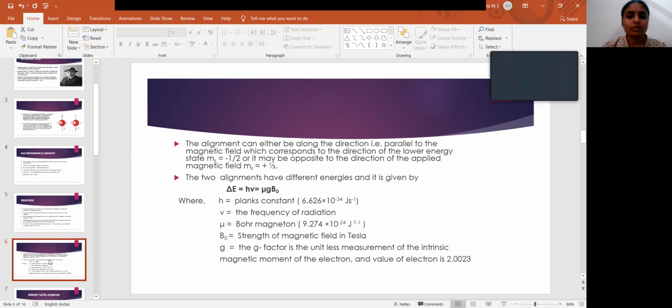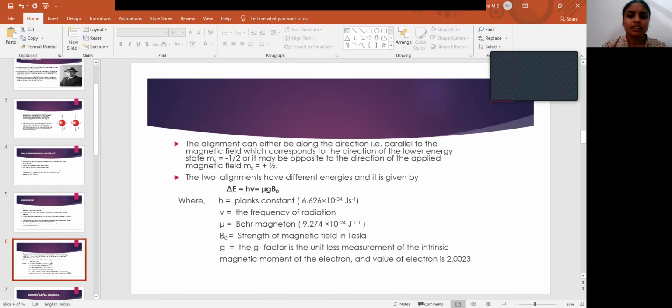The alignment can either be along the direction parallel to the magnetic field, which corresponds to the lower energy state, that is ms equals minus 1 by 2, or it may be opposite to the direction of the applied magnetic field, that is ms equals plus 1 by 2.